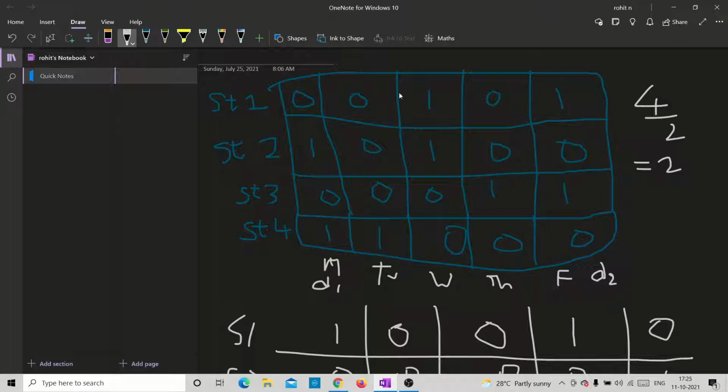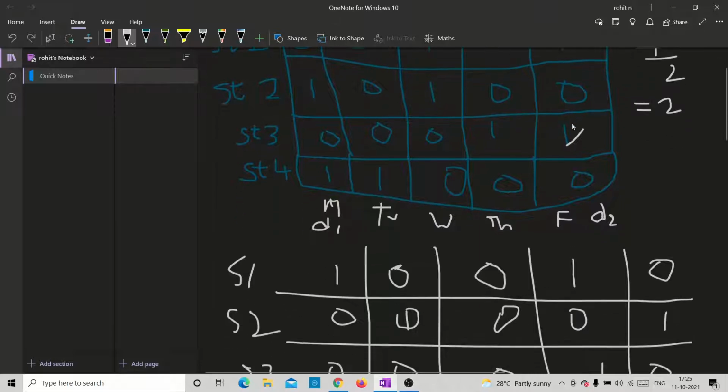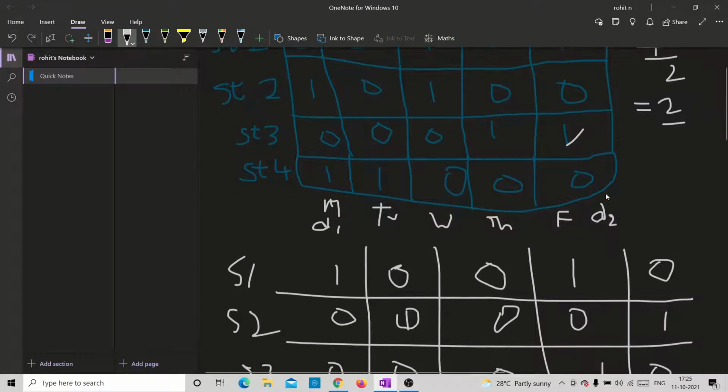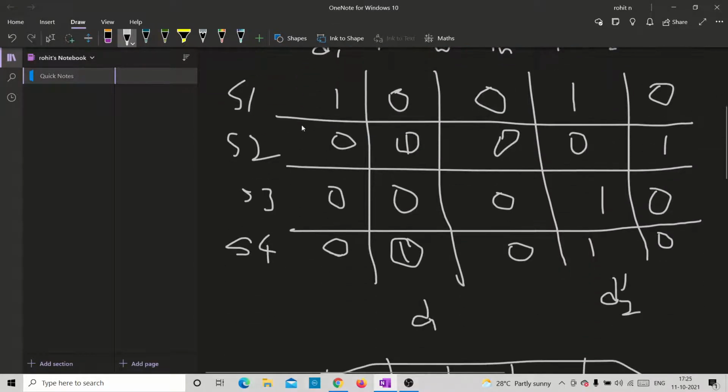But on Friday, we see that student 1 and student 3 both are taking class, which is precisely what we need. We need student 2 and 4 in one group and student 1 and 3 in the other. So we take them and group them together, student 2 and 4, 1 and 3. Since this division of groups is possible, the answer in this case is yes. All right, let's move on to the second one.